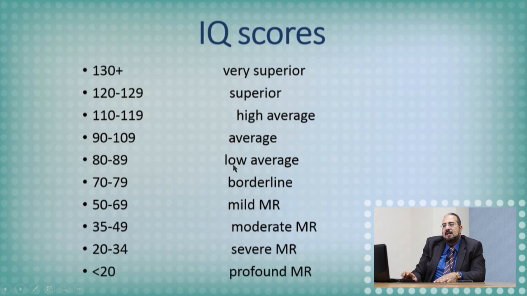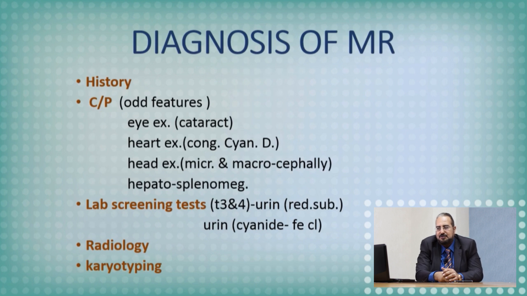The average is from 90 to 109. If it is from 80 to 89, this is low average. 70 to 79 is borderline. And then the other classification, as we said before, is mild mental retardation, moderate to severe, and profound. This slide is only to show that it ranges from very superior to profound mental retardation. There is no place for genius or more superior individuals.